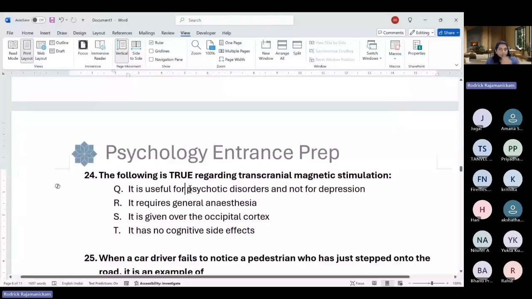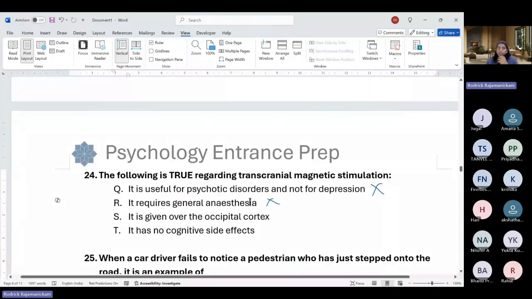Ideally, it is stimulation, so we would not try to use it for psychotic disorders, even though there is some inconsistent evidence. It is actually much more evidential for depression, because in depression you have lower levels of functioning, so you are trying to increase the activity in certain areas, particularly the frontal lobe. Okay, so it requires general anesthesia. It does not require general anesthesia, so this is a false answer, a wrong option. It does not require general anesthesia.